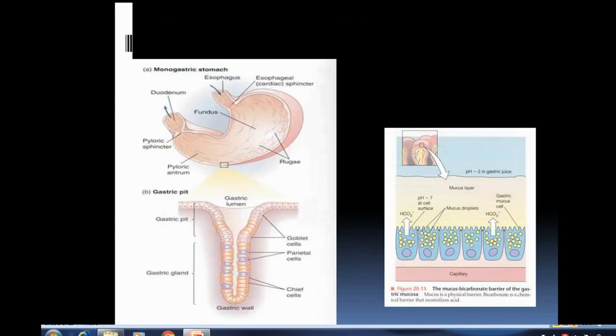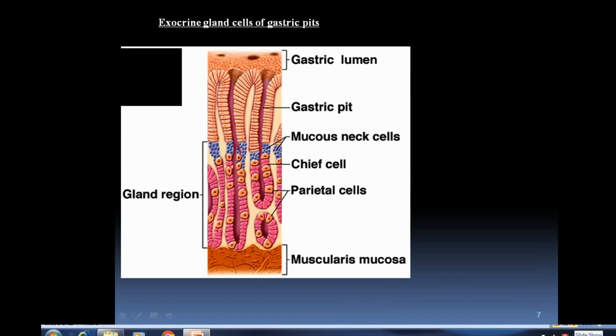This is the figure showing different types of glands and their locations. This is the gastric pit, and along this pit, these glands are located. The goblet cells are located towards the base; this is the location for goblet cells, which produce mucus, while these are the locations for parietal cells and chief cells. This is another figure showing the gastric lumen, gastric pits, mucous neck cells, chief cells, parietal cells and mucosa.